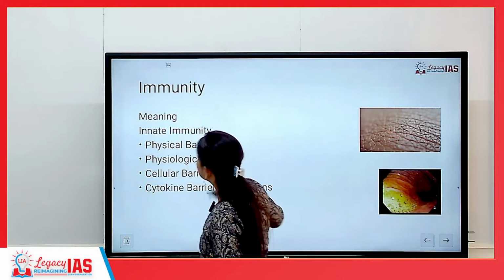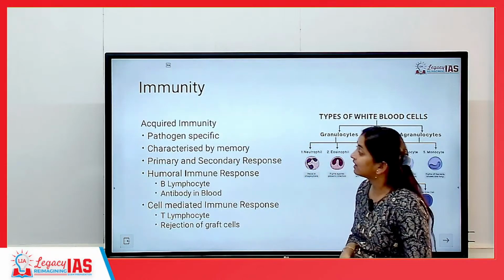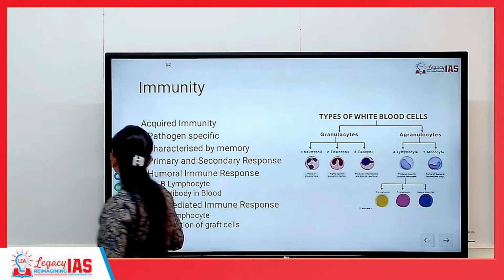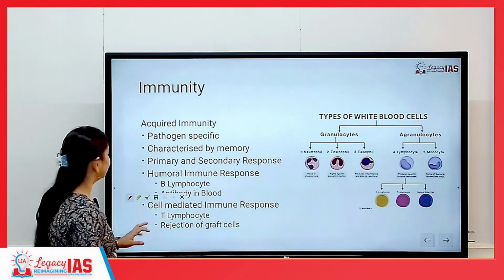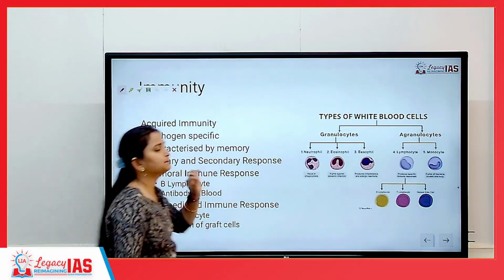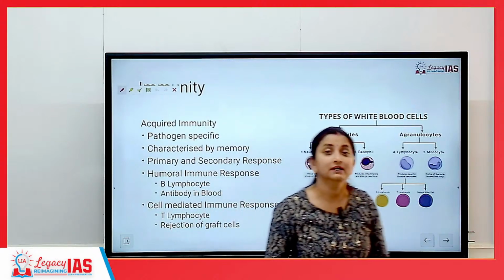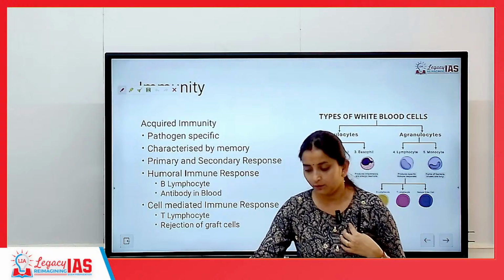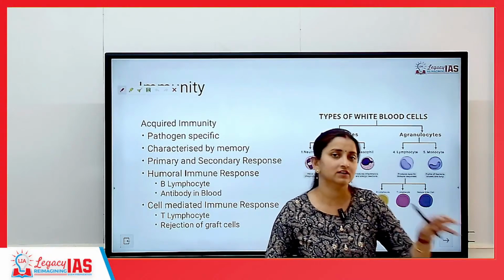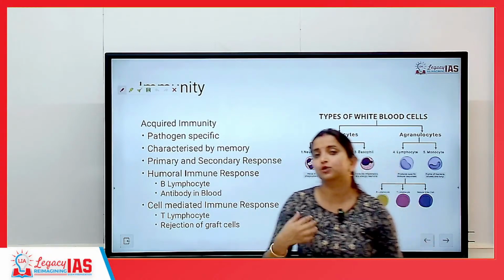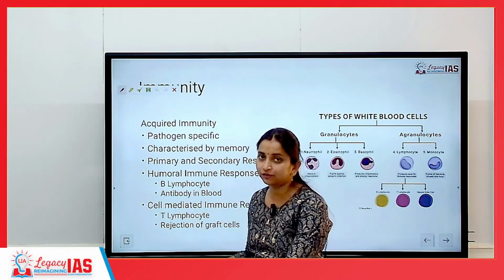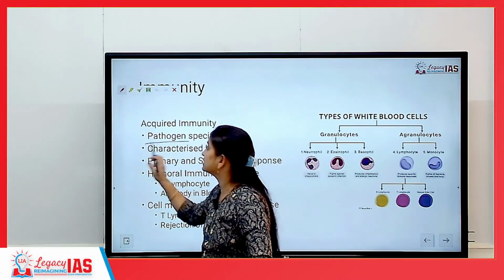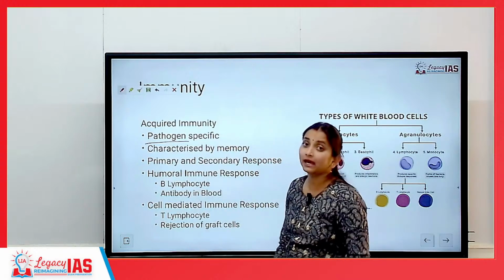But apart from innate immunity, we also have acquired immunity. What is acquired immunity? Acquired immunity basically means this is pathogen specific. Pathogen specific means this is acquired. Let's say I acquired immunity today with respect to a virus. Tomorrow I will acquire immunity with respect to bacteria. Day after tomorrow I will acquire immunity with respect to fungi. So, depending upon what the pathogen is, immunity will be acquired.